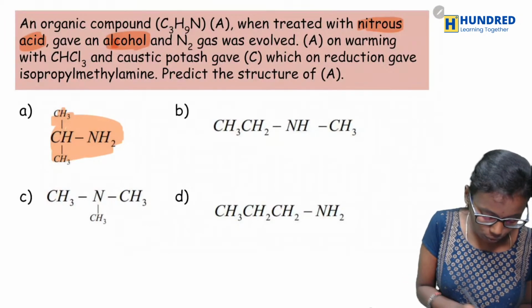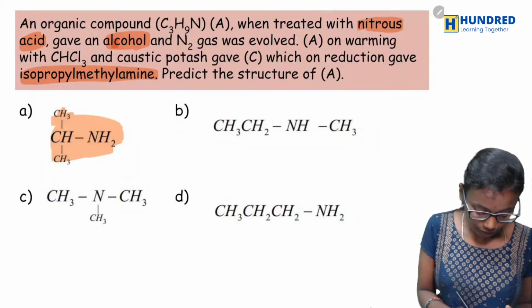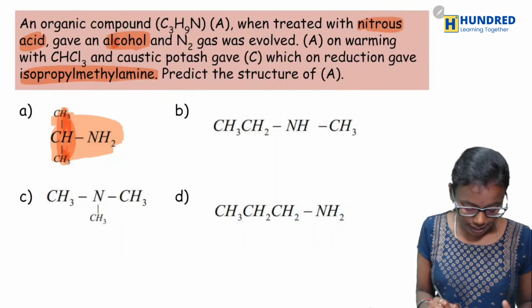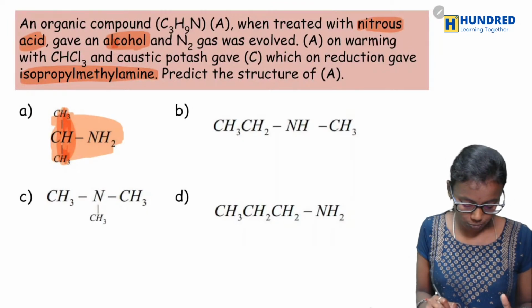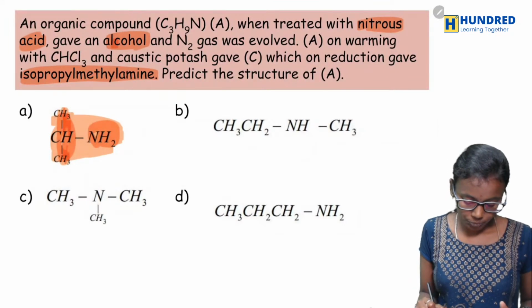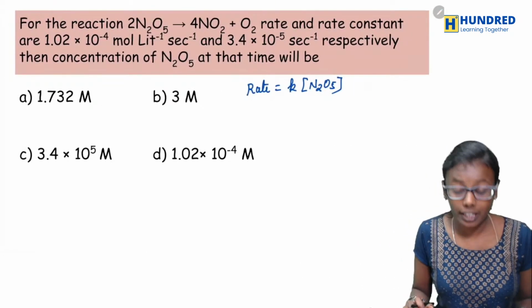But they have given you isopropylmethylamine. So it should be from this one. Okay, propyl group. So therefore it is CH3NH2. Okay, yes, so option A is right. Okay, fine.